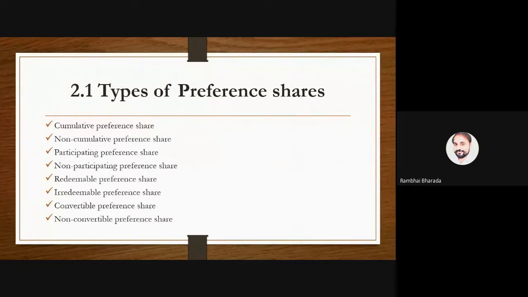Participative, they have a right to participate in the decision making. Non-participative does not have a right. Redeemable, redeemed after a fixed period of time. Irredeemable, no provision about the redemption of shares. Convertible, converted into equity shares after a particular fixed period. And non-convertible means there is no right to convert preference shares into equity shares. So are we clear about all the types of preference shares? Any doubt, any query?